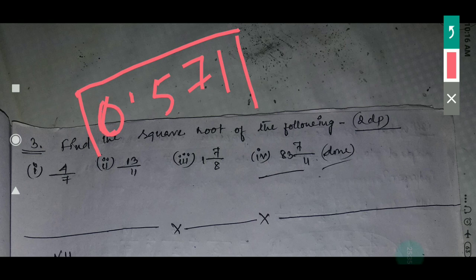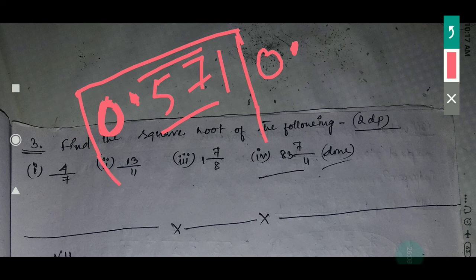See here, before applying the long division method, before the decimal place there is no number. So here the 0 is no need, you have to do nothing, because with 0 you cannot divide anything. If you divide, it will be 0 only. So you have to start from this side. Now 57 then 1. Before writing this 57, here it will be the decimal point, because when the decimal point comes here, at that time the point will go to your quotient. So here it will be a point.